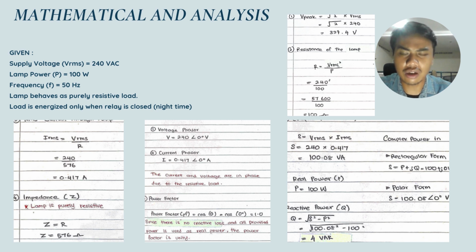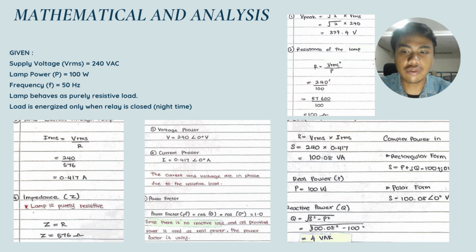For the voltage and current phasor, the voltage phasor is V equals 240 volt and the current phasor I equals 0.417. Phase relationship: voltage and current are in phase for a resistive load. For the power factor, PF equals cos theta equals 1.0. The power factor is unity because there is no reactive power.